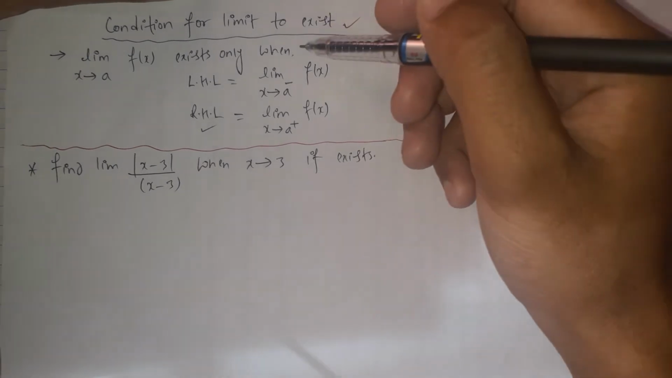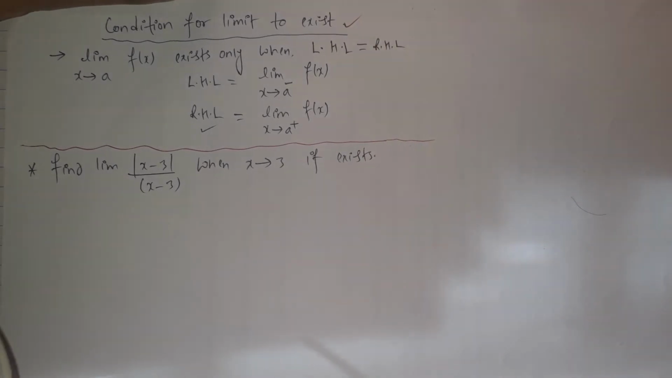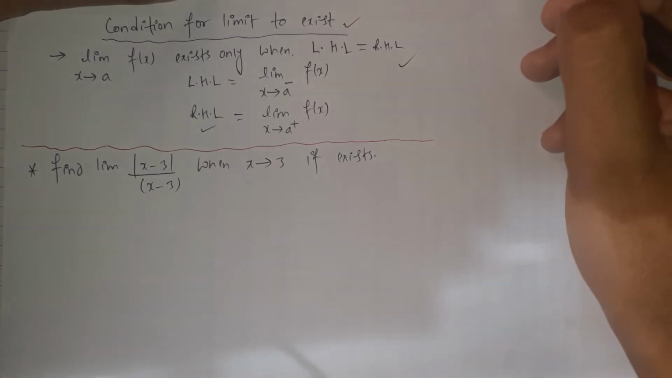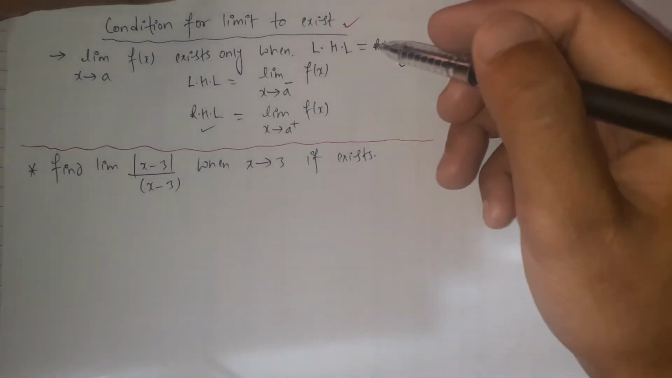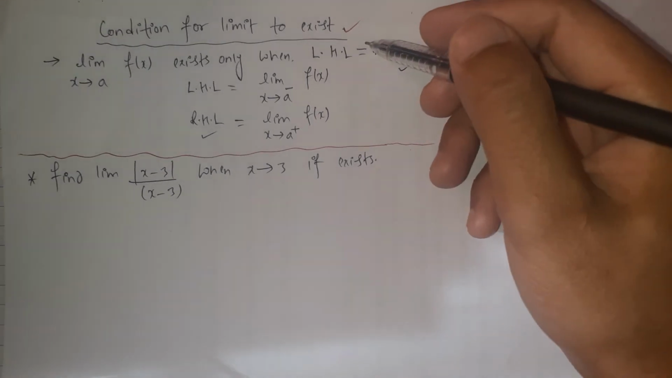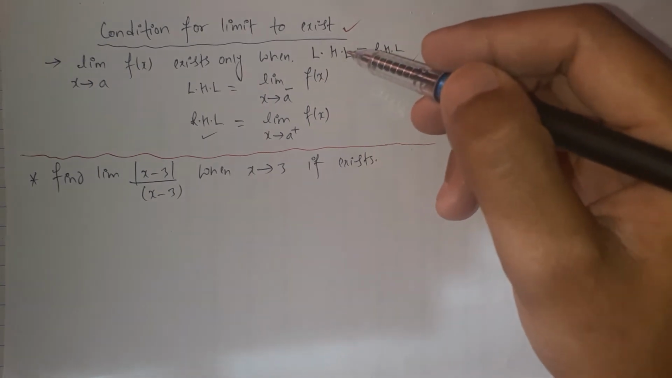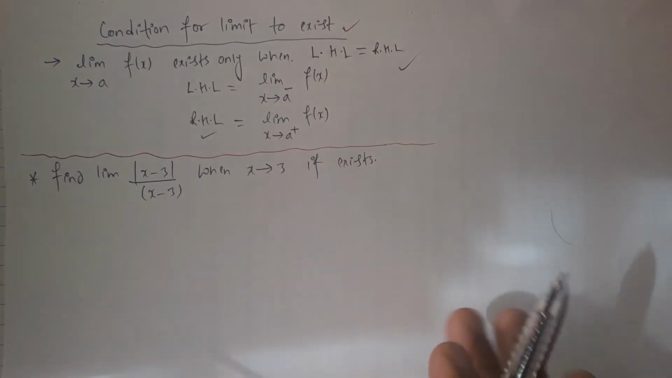We already discussed the statement. The limit of all functions cannot be calculated. There are certain conditions for the limit of a function to exist at a point. This is the condition. Let's check whether this condition holds true or not for this function.